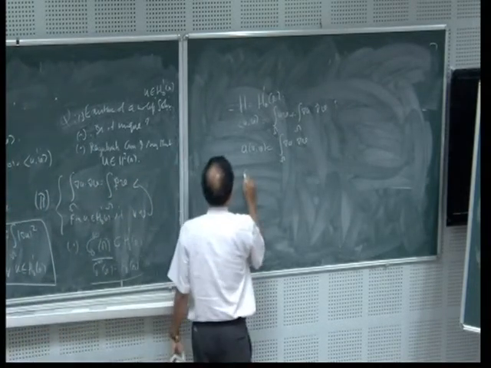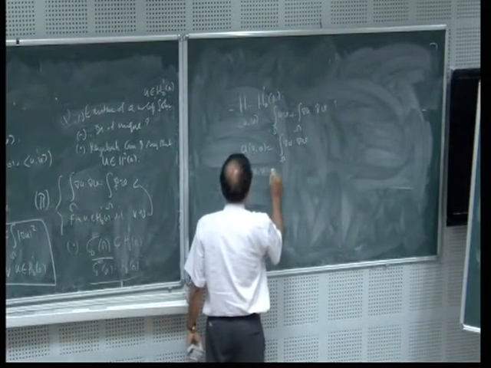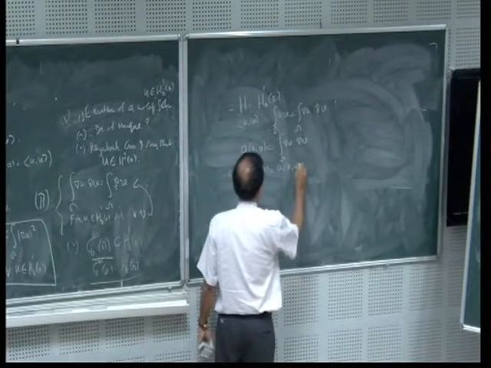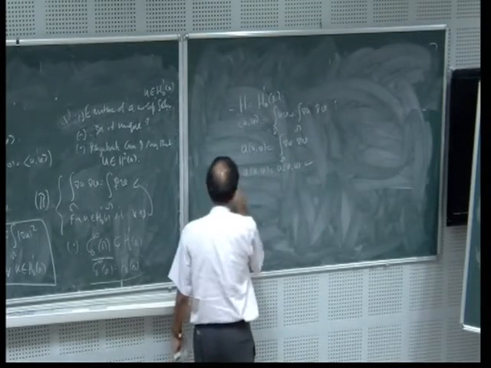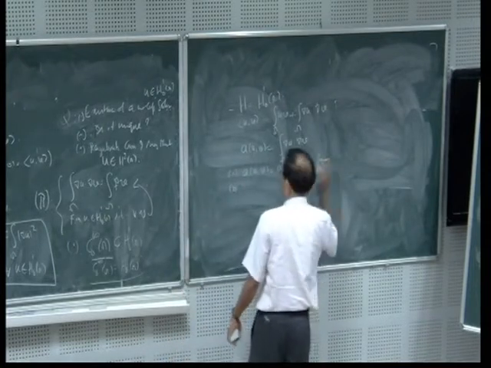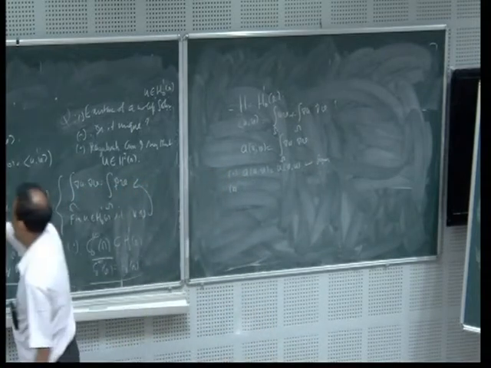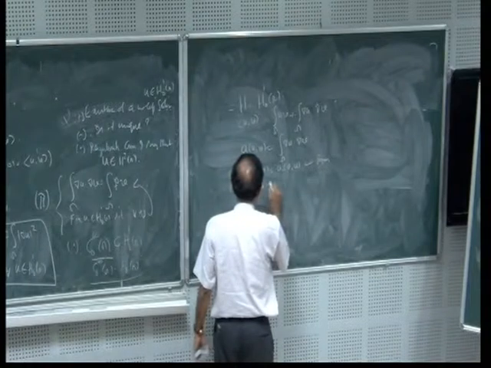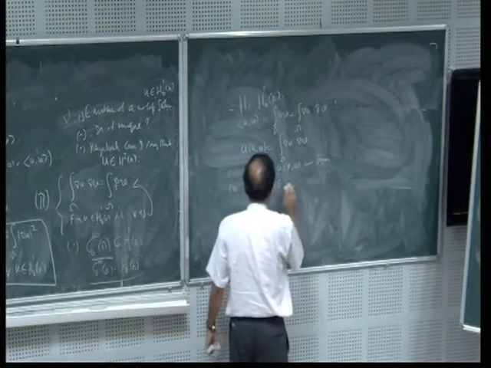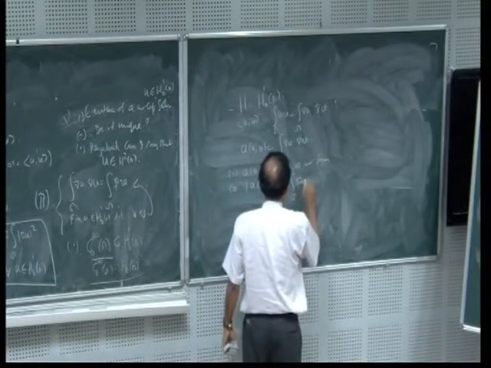One. Clearly, A(u,v) is equal to A(v,u). It is symmetric. It is bilinear. Okay, this is fine. Second one. Let us take this one. The modulus of A(u,v) is equal to the integral over Omega of grad u dot grad v.